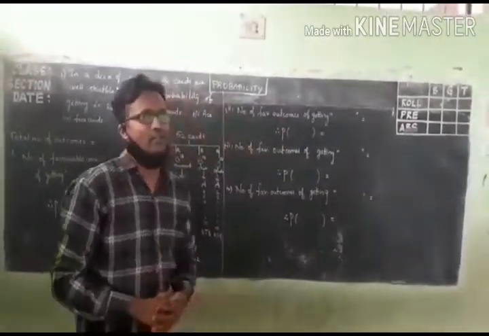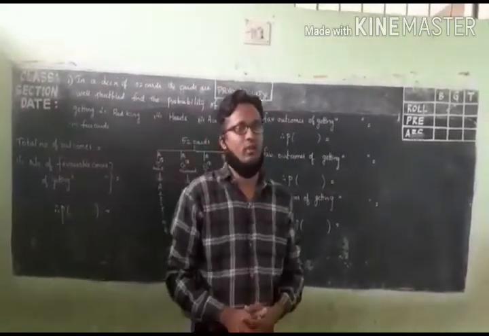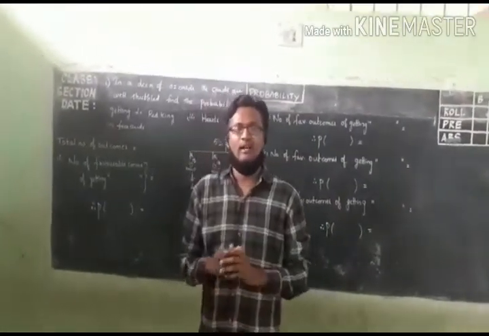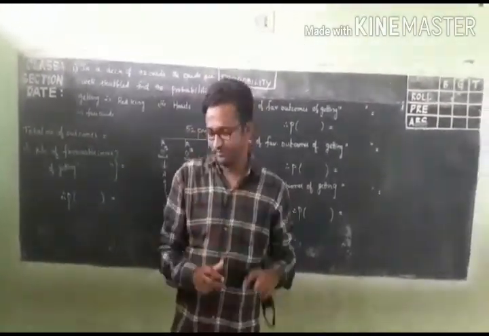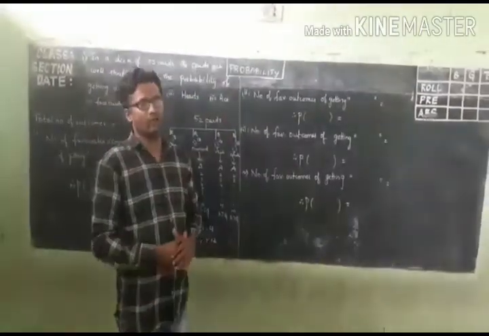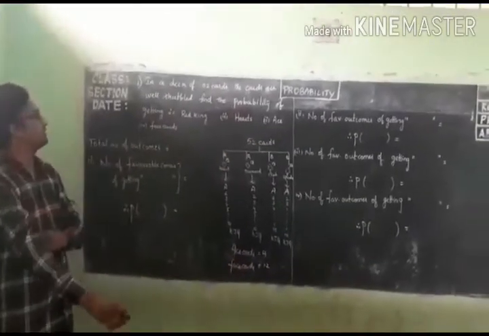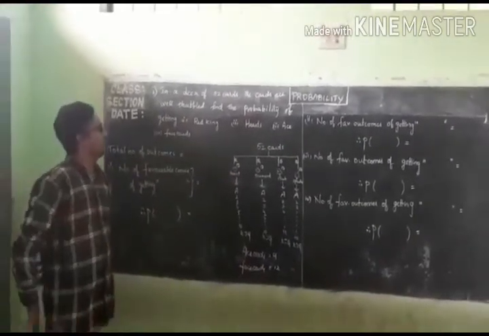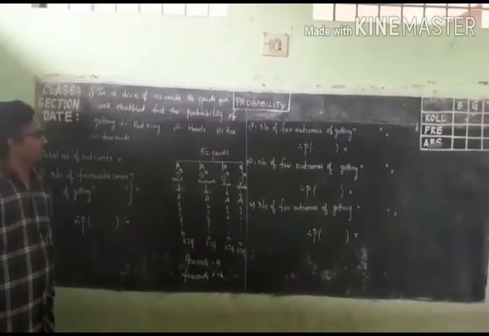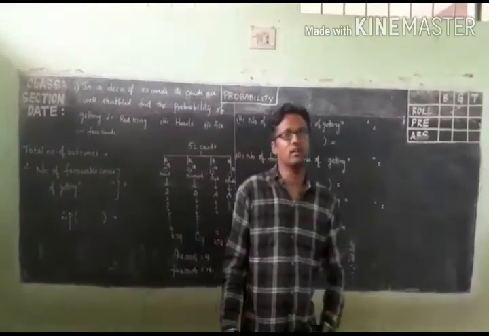Let us see the continuation of yesterday's class, that is probability. In this class you are going to see the problems and the theoretical part of probability. So, a deck of 52 cards is well shuffled. Find the probability of getting a red king, hearts, ace and face card. That is the problem related to cards.